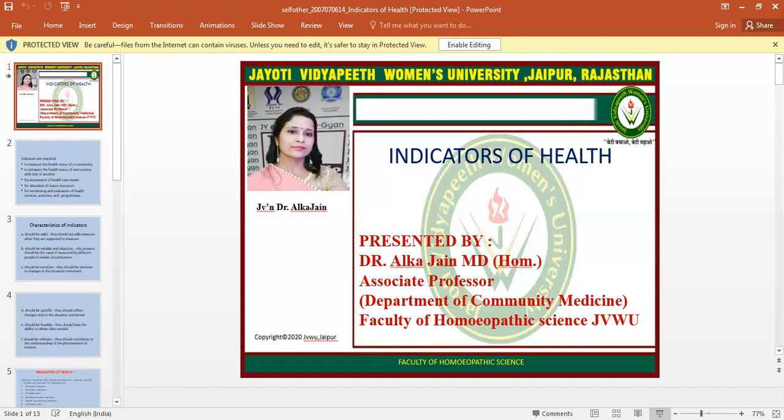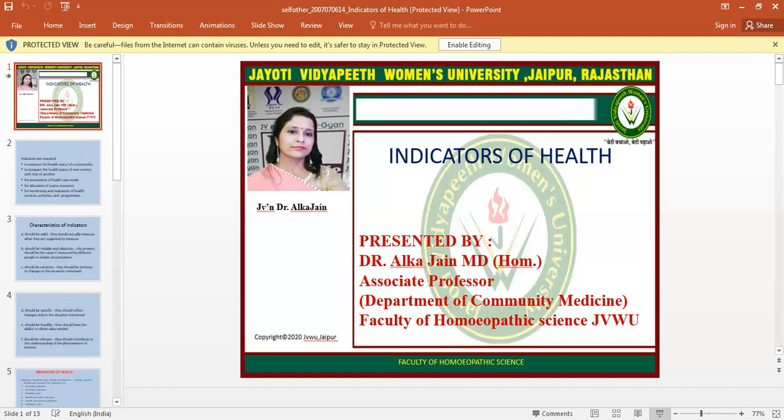Frequently used indicators of healthcare delivery are doctor population ratio, doctor nurse ratio, population bed ratio, population per health sub-centers, or population per traditional birth attendant. Now, utilization rates. Proportion of people in need of a service who actually receive it in a given period, usually a year.